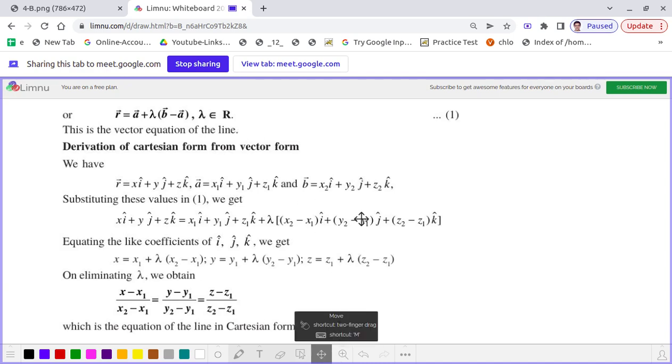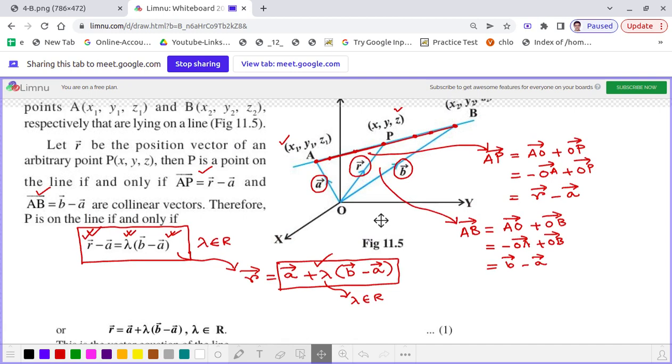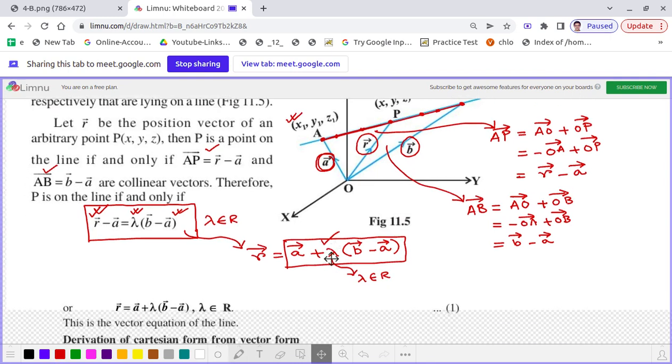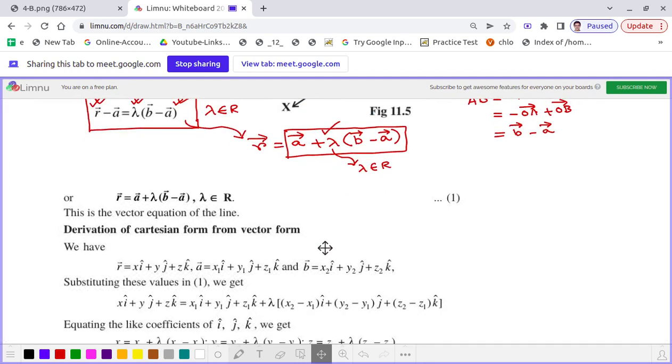Let me go back to the previous diagram. The point A, whose position vector is A, has Cartesian coordinates x1, y1, z1. So what will the vector A be represented in component form? The vector A will be x1 i cap plus y1 j cap plus z1 k cap, which is actually written here. You see, exactly it is written here like this.